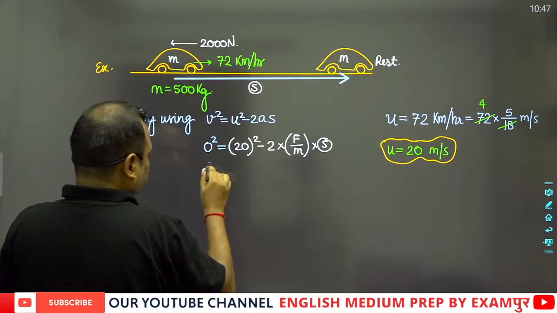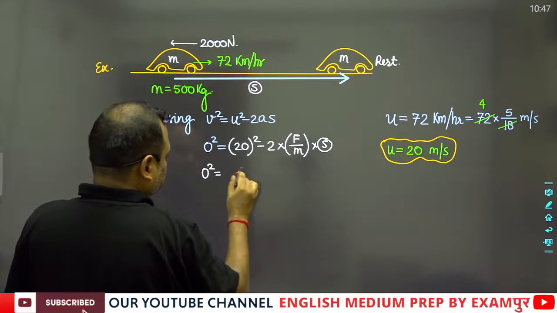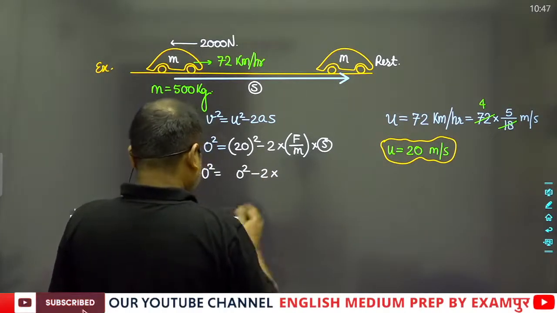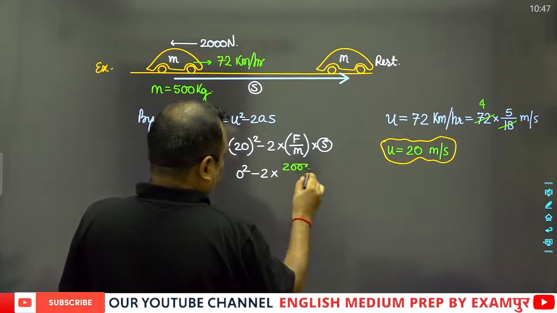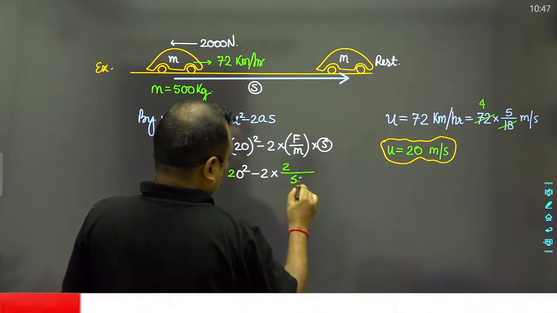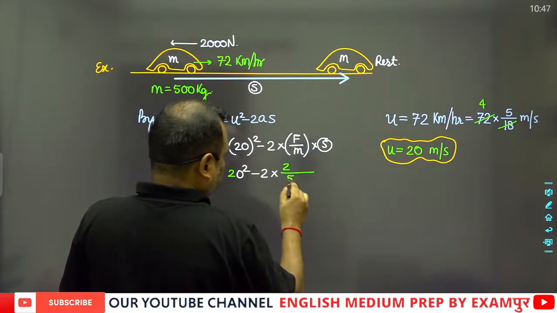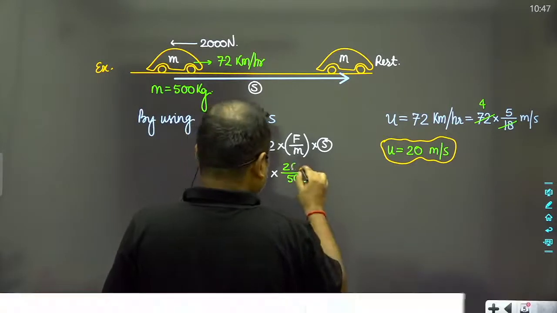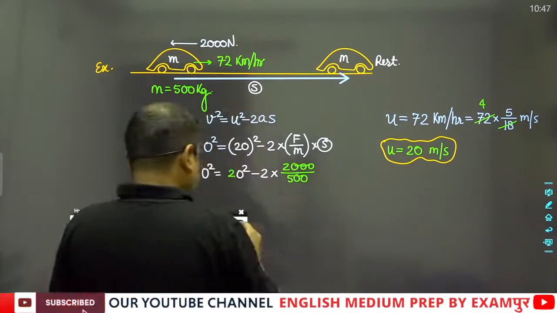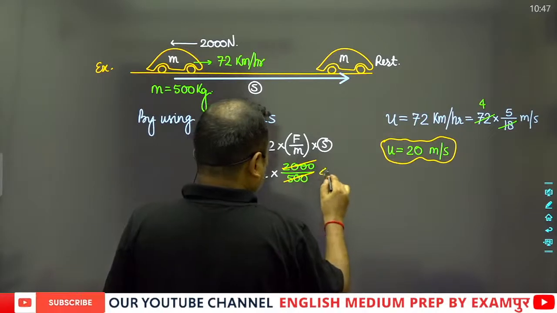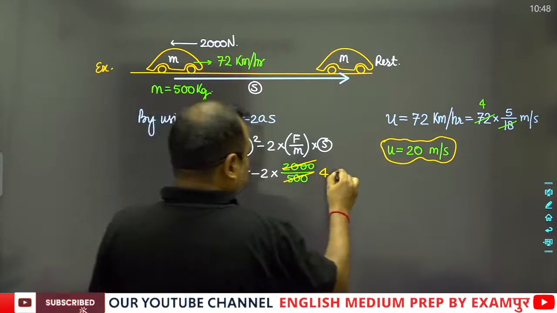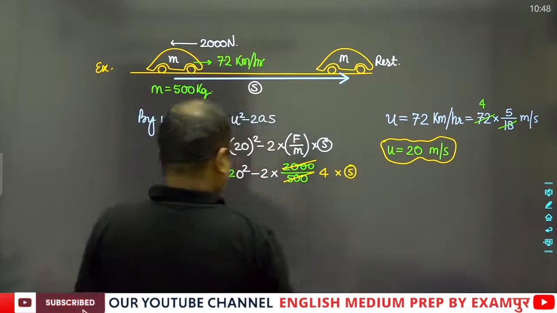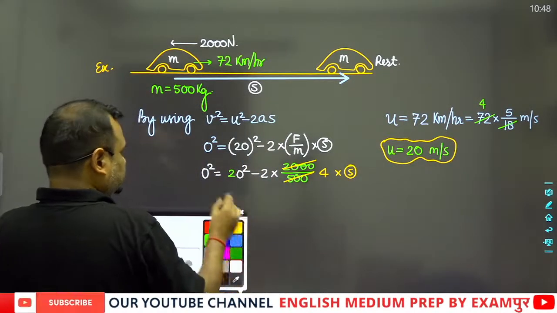So 0 square is equal to 20 square minus 2 into 2000 newton upon 500. 2000 upon 500 is 4, multiplied by s.